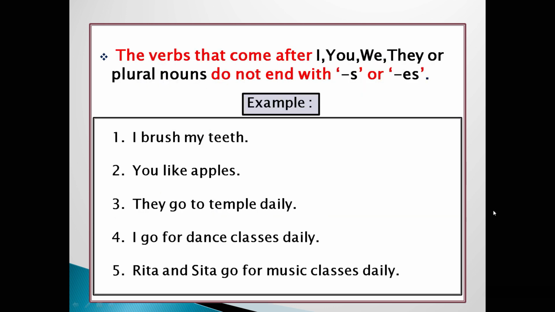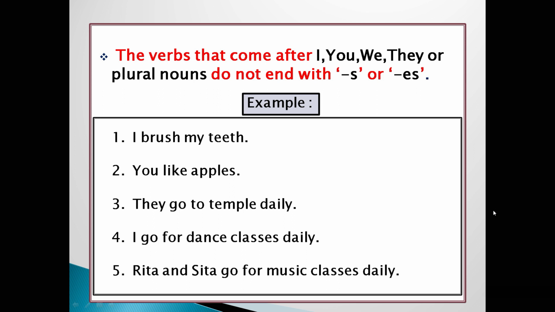The verbs that come after I, you, we, they or plural nouns do not end with s or es. For example, I brush my teeth. You like apples. They go to temple daily. I go for dance classes daily. Rita and Sita go for music classes daily. In these examples, you can see after I, you, they, Rita and Sita, we are not using s or es in the verbs.